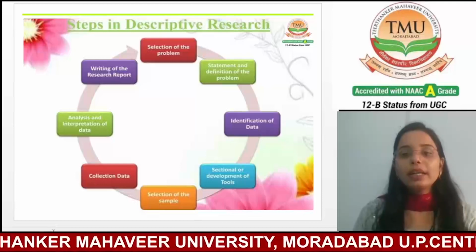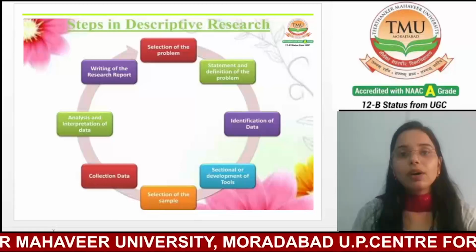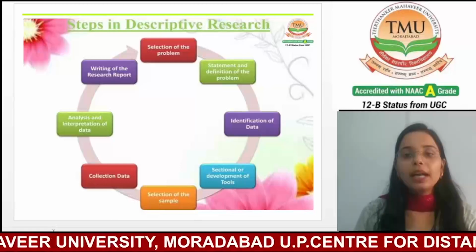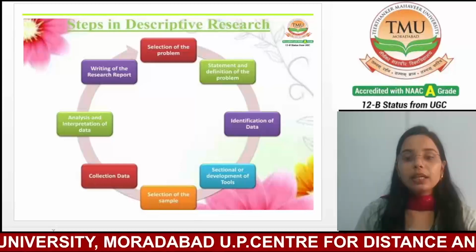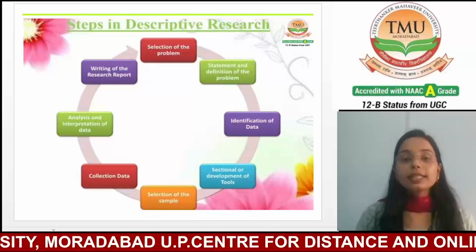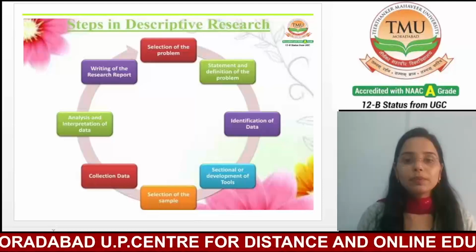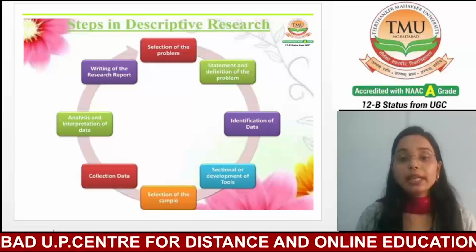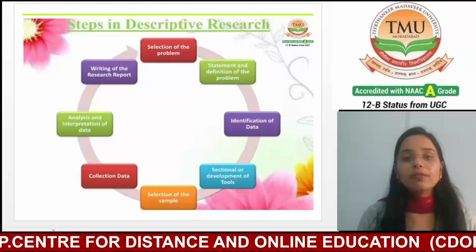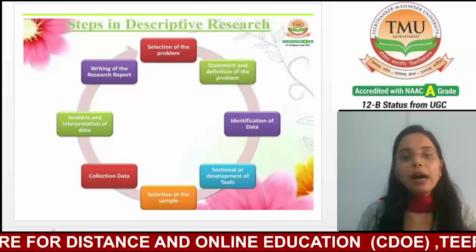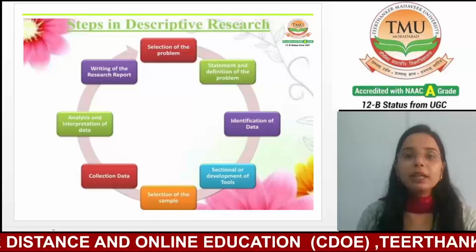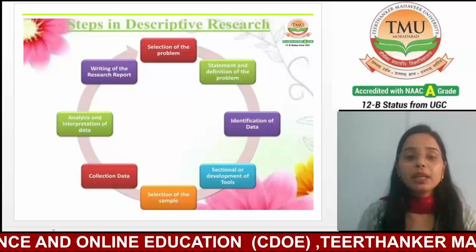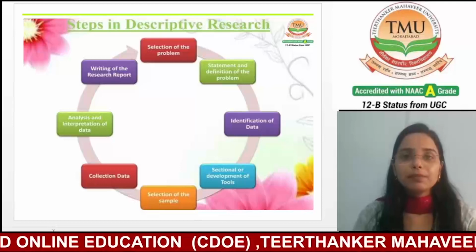The third one is identification of data. Now the next one is selection or development of tool. Now the next one is selection of the sample. After selection of the sample, the next step will be collection of data.